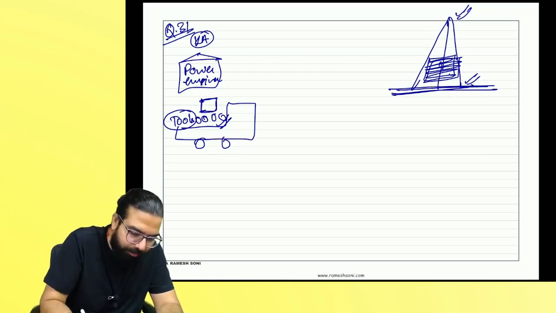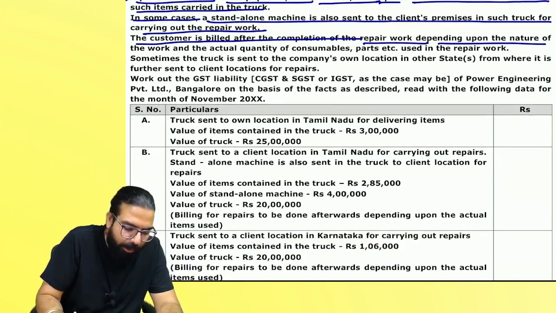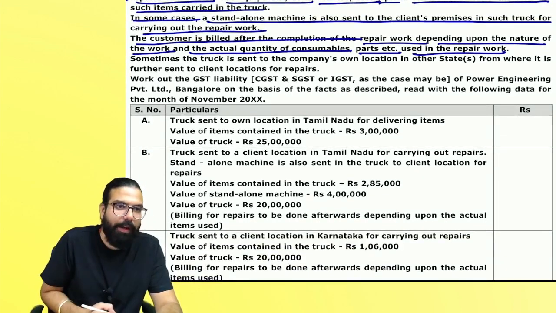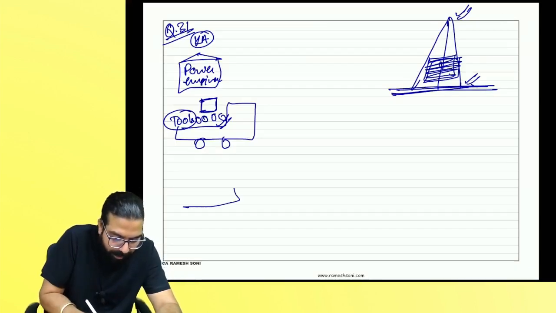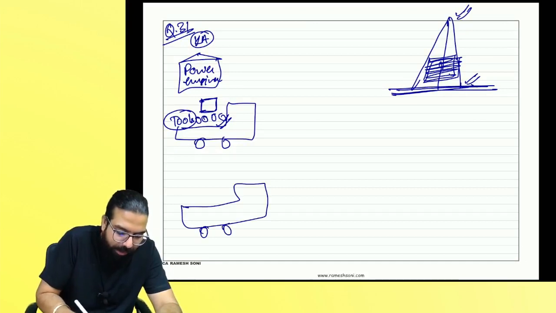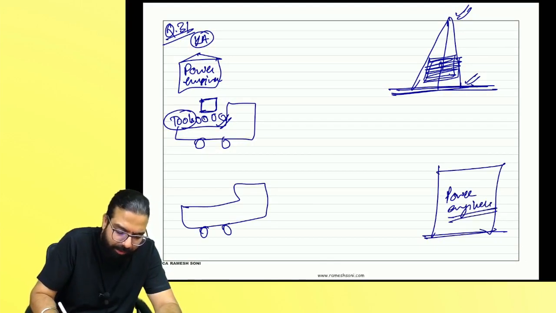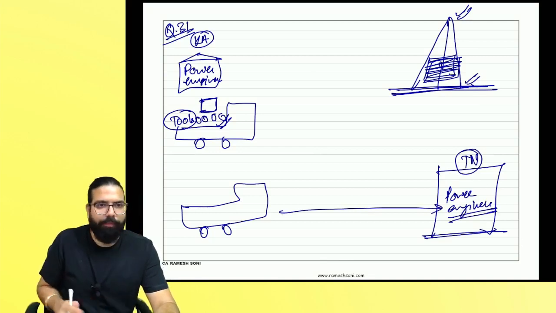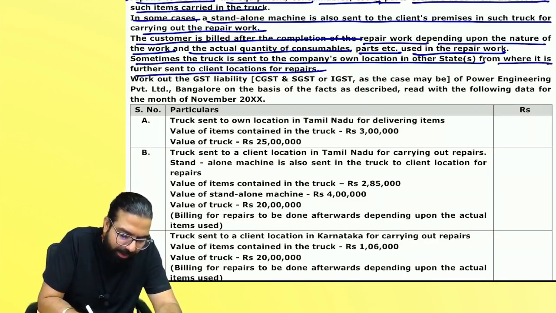Correct, everyone? Now, the customer is billed after the completion of the repair work depending upon the nature of the work and the actual quantity of consumable parts used in the repair work. Sometimes the truck is sent to the company's own location. Baba, the truck which is there, they go ahead and send the truck to its own location. Basically, this is Power Engineering, some other state. For example, Tamil Nadu state. The truck will go over there also. Okay, everyone? And from there it is further sent to the client location.